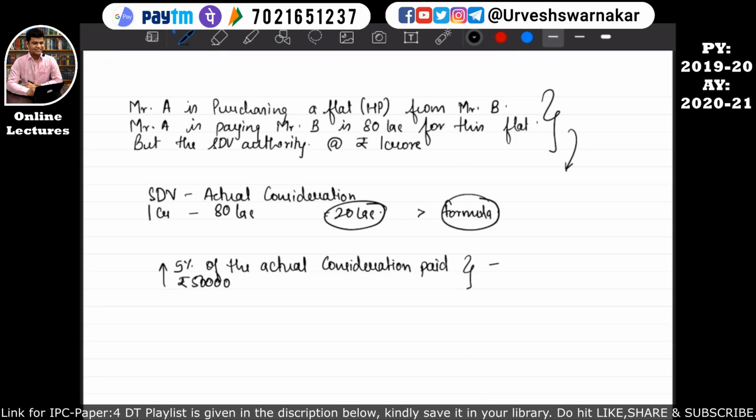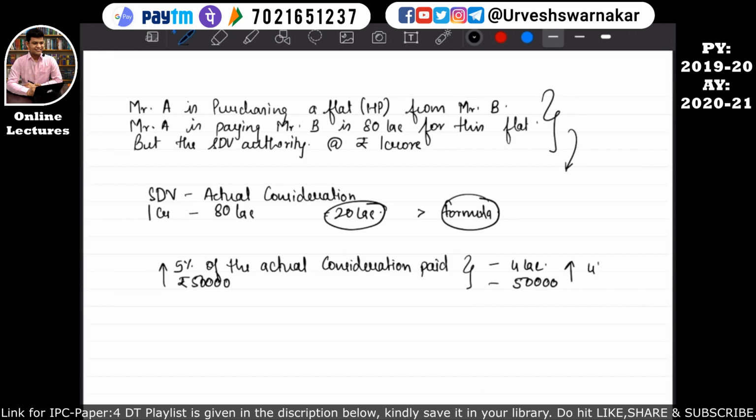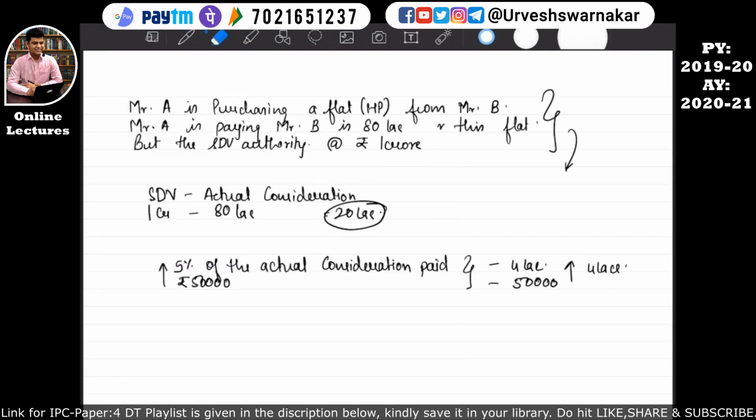So let's calculate that 5% of the actual consideration, that is 5% of 80 lakhs, which comes to around 4 lakhs, and 50,000, whichever is higher of these two is 4 lakhs. So this 4 lakhs will be compared over here and we will write 4 lakhs over here, and we will see whether this 20 lakhs is more than this or not. Yes, 20 lakhs is more than this 4 lakhs.